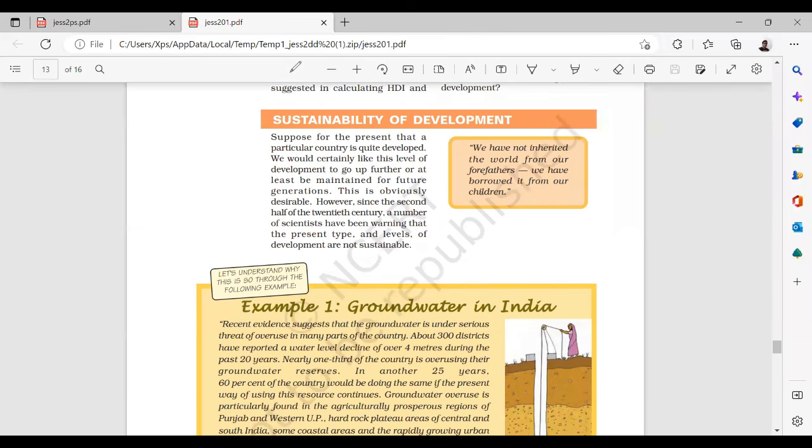Sustainability of development. Suppose for the present that a particular country is quite developed, we would certainly like the level of development to go up further, or at least be maintained for future generations.